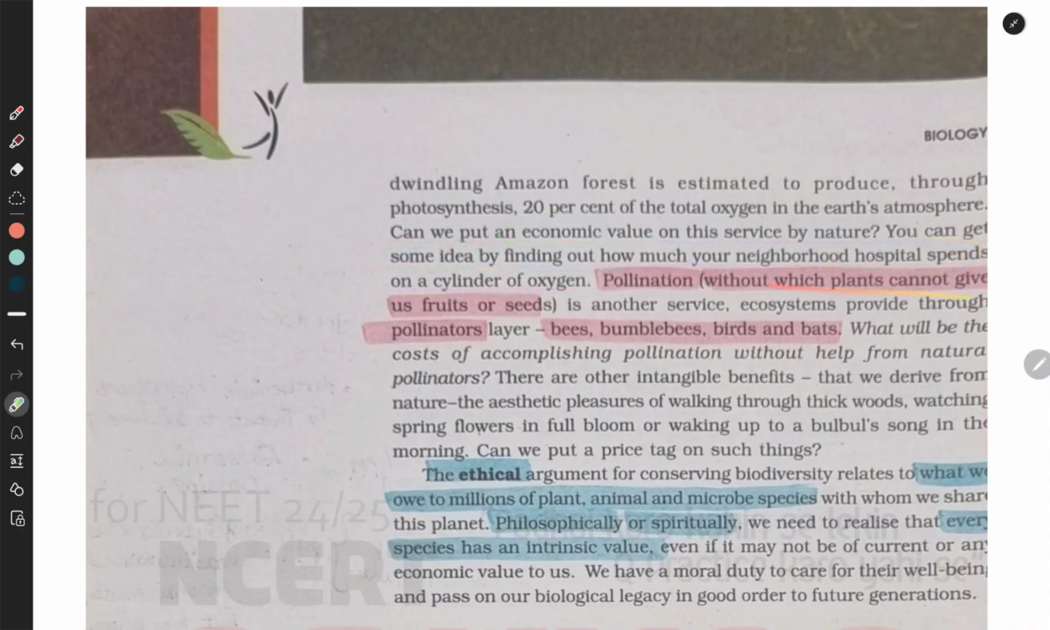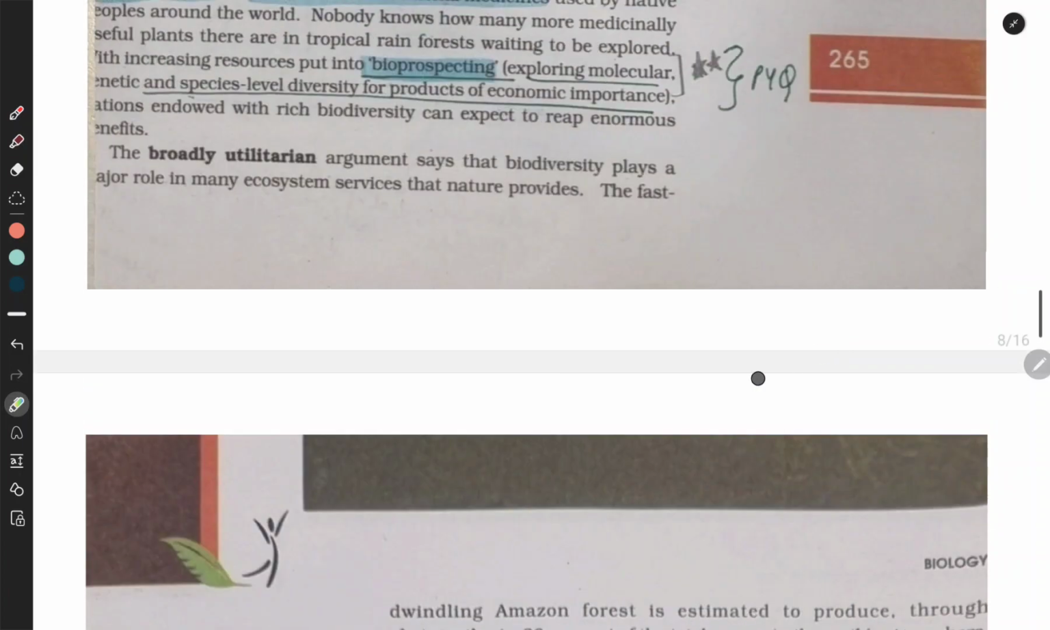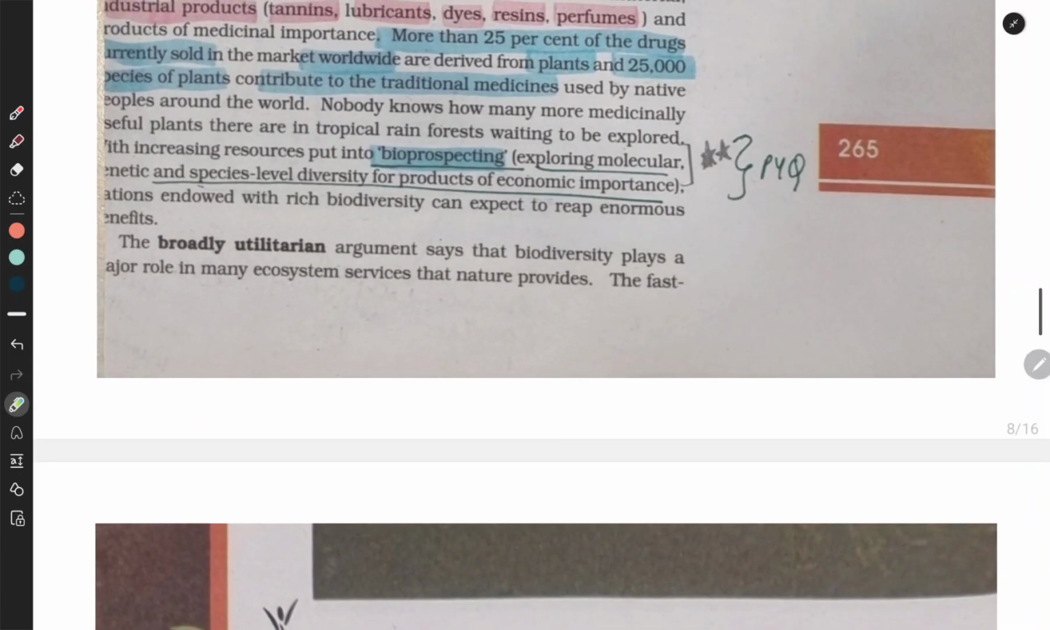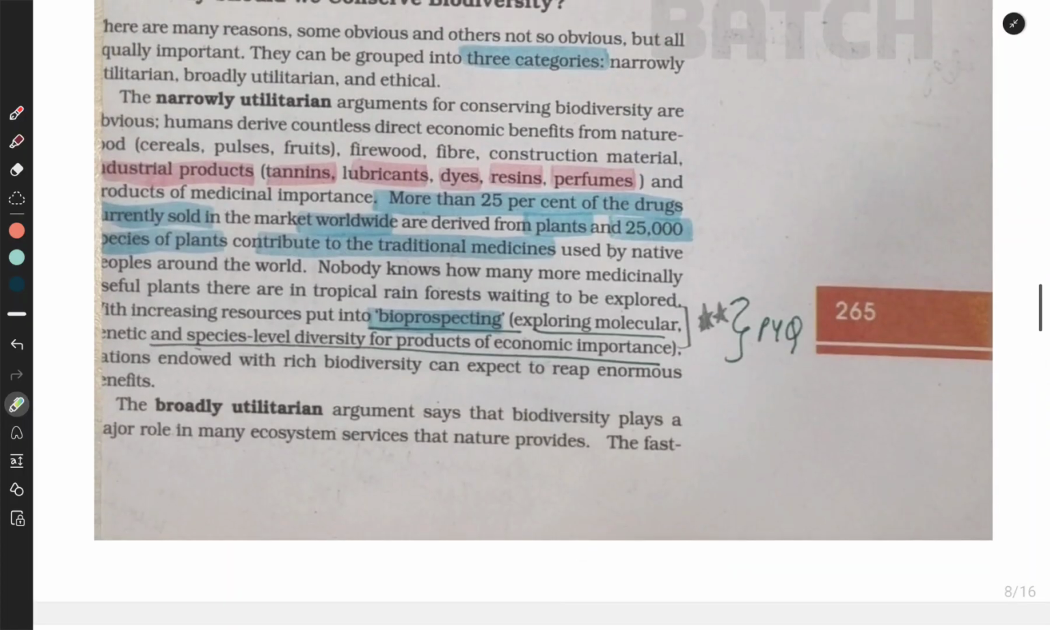Pollination, without which plants cannot give us fruits or seeds, is another service the ecosystem provides through pollinators: bees, bumblebees, birds, and bats. Okay, so look here, to remember this, you just look at here.